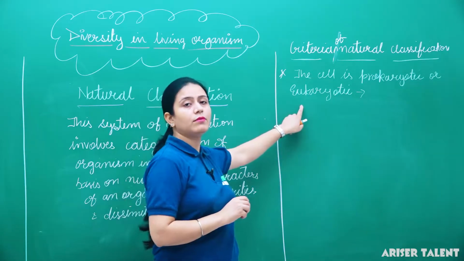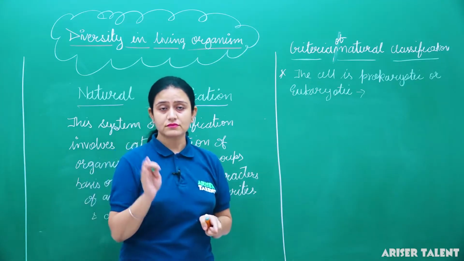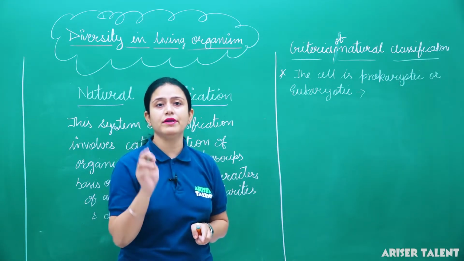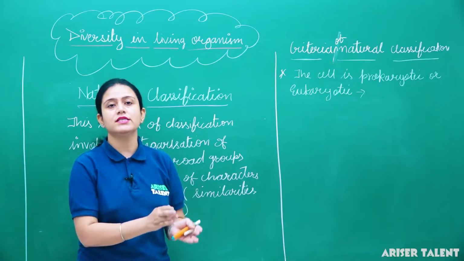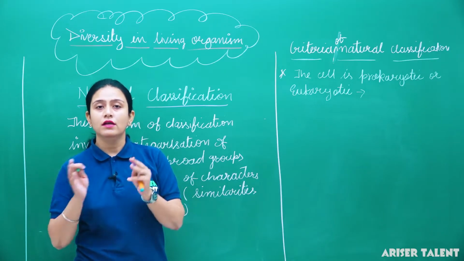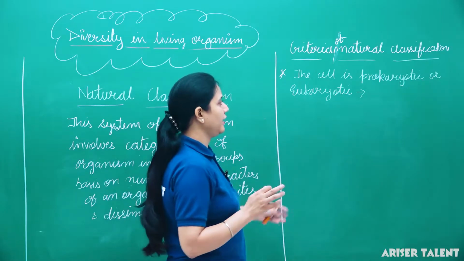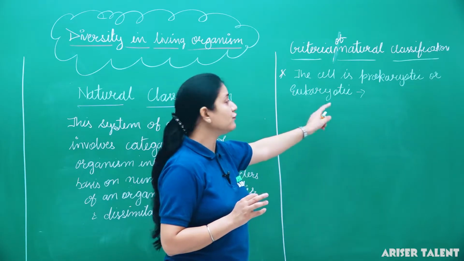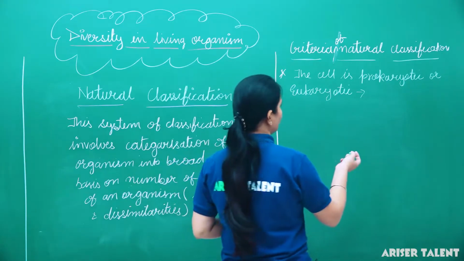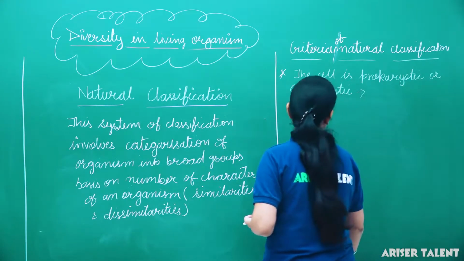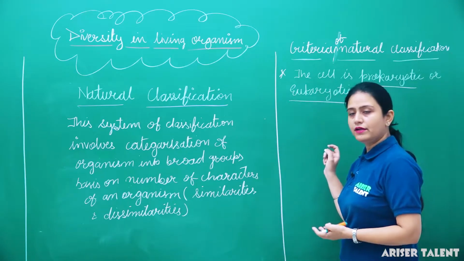But if we talk about a eukaryotic cell, then the cell which has a well defined nucleus and membrane bound cell organelles is called a eukaryotic cell. So prokaryotic cells and eukaryotic cells were categorized into different groups. The first criteria of natural classification was to check whether the cell is prokaryotic or eukaryotic. So prokaryotic cells were kept in one group and eukaryotic cells were kept in a different group.